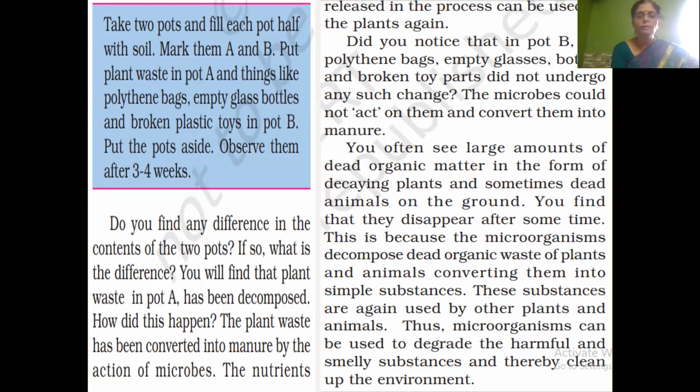You have to take 2 pots, each half filled with soil, and mark one pot A and the next pot B. In pot A, you put some plant waste like vegetable peels, skins of vegetables, etc. And in pot B, you put things like polythene bags, pieces of plastic, empty glass bottles, broken plastic toys, etc. We have to keep the pots aside and observe them after 3 to 4 weeks.